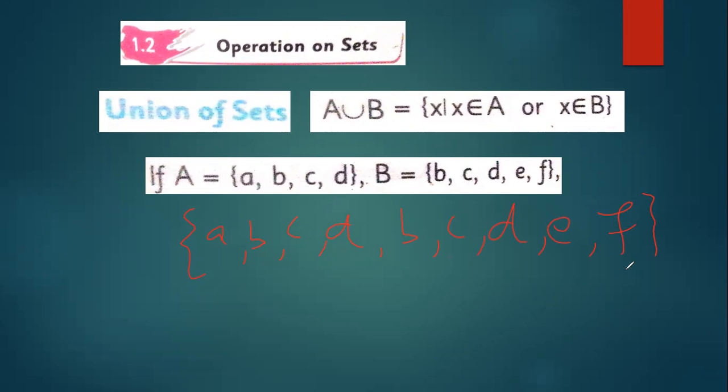A, there is no A, okay. B, there is B, remove this one. C, here is C, there is C, remove this one. D is here and there, remove this one. E and F. So your answer is A, B, C, D, E, F.